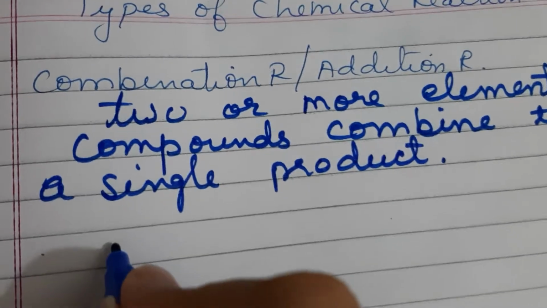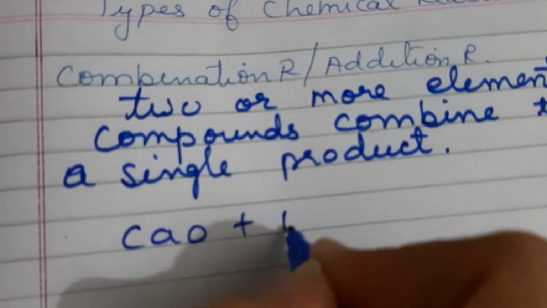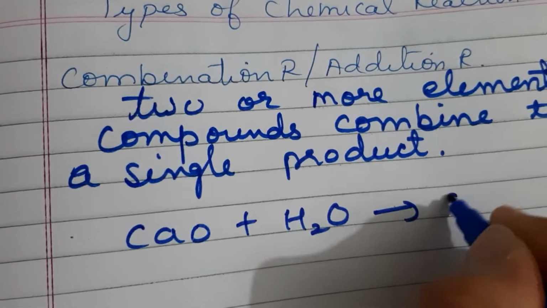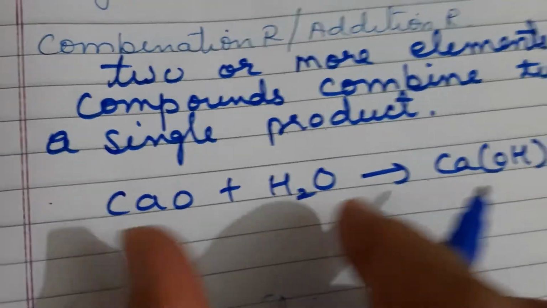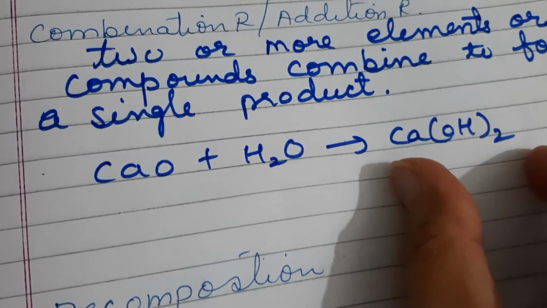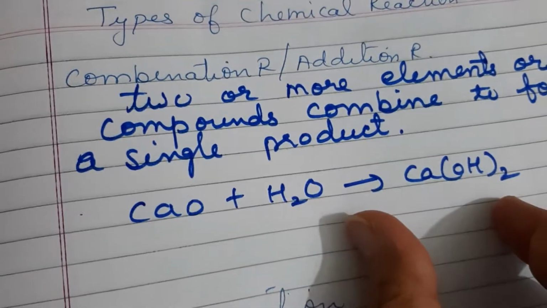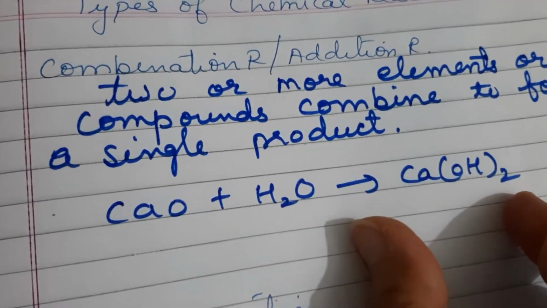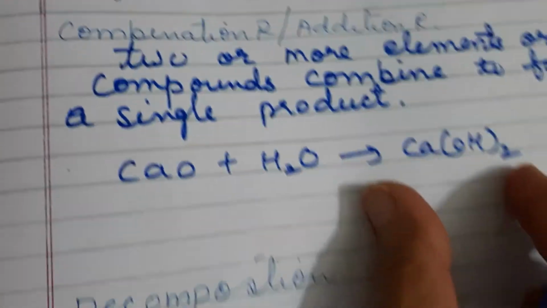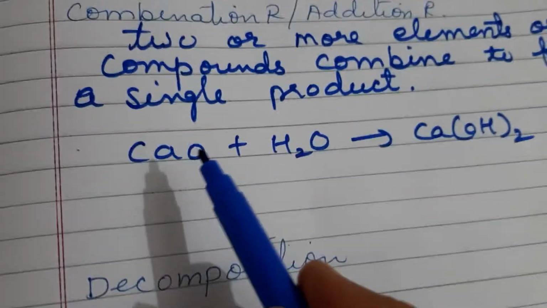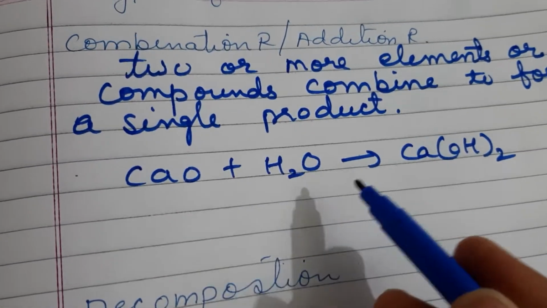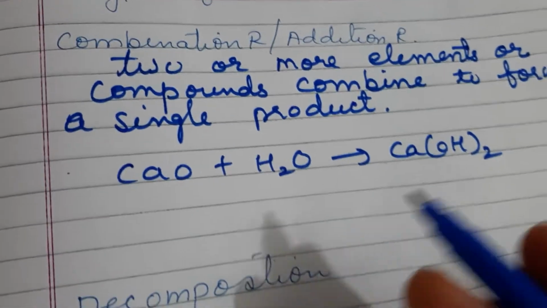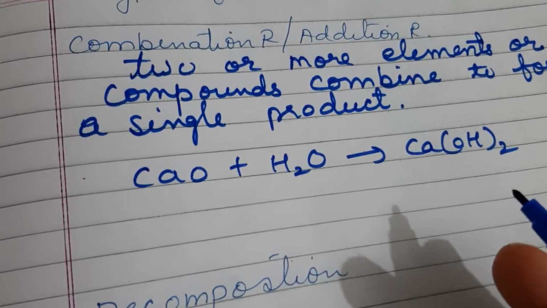Okay, for example, when calcium oxide reacts with water, it forms calcium hydroxide. So two reactants combine and form a single substance, a single product. This type of reaction is known as a combination reaction, right? Now combination reactions can be exothermic, and sometimes endothermic reactions are also there.